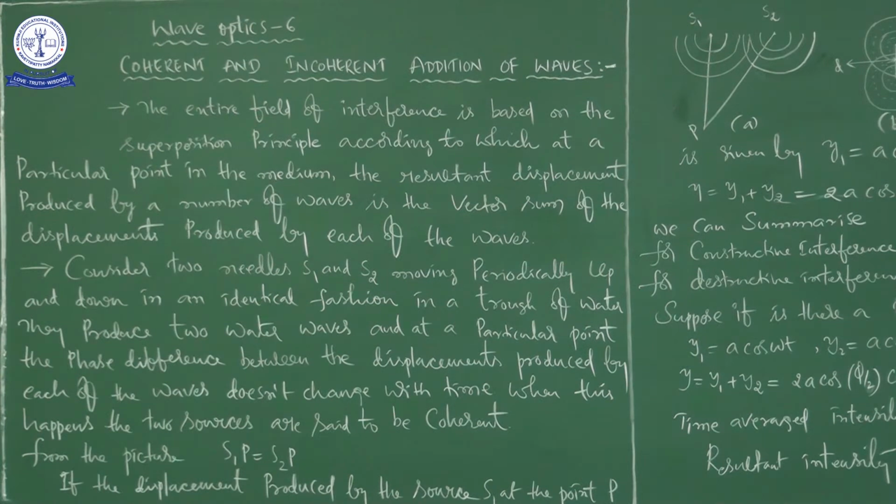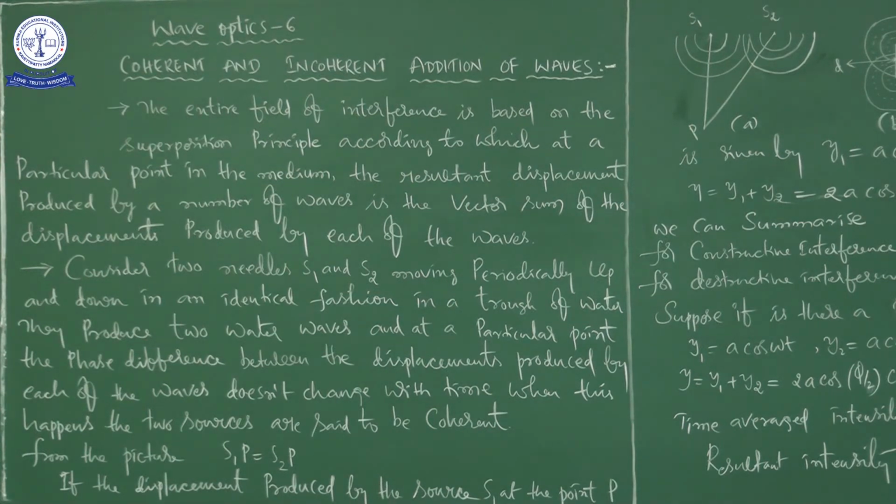Consider two needles S1 and S2 moving periodically up and down in an identical fashion in a trough of water. They produce two water waves, and at a particular point, the phase difference between the displacements produced by each of the waves does not change with time. This is like an assumption, so we have to consider this point.